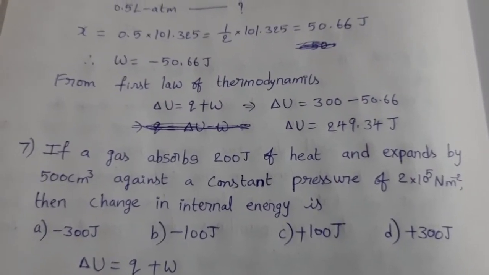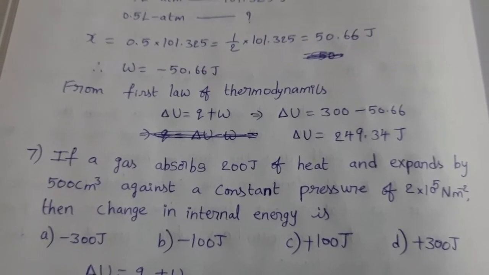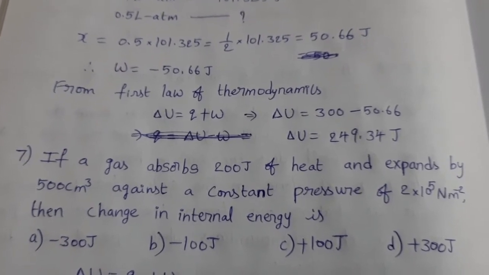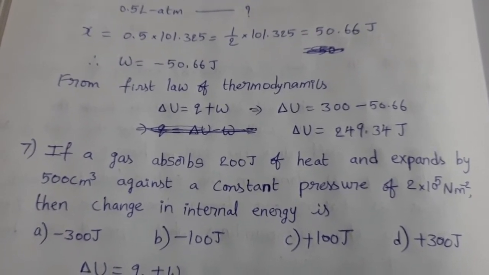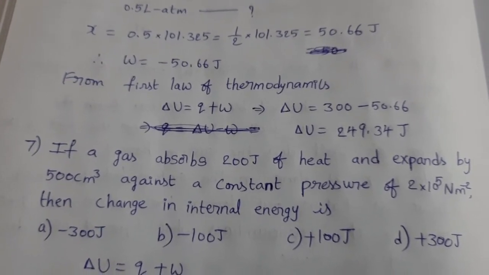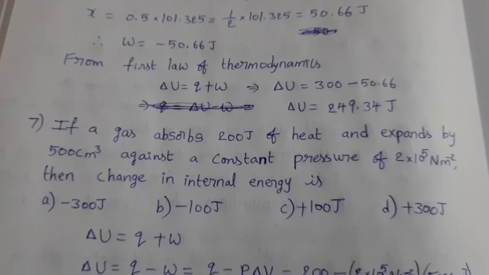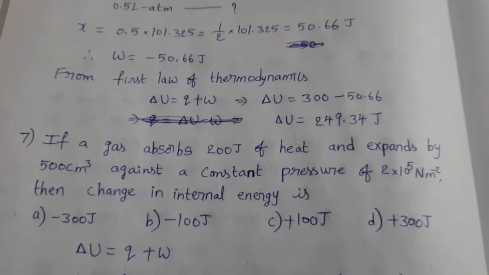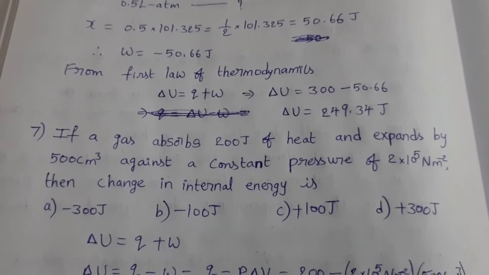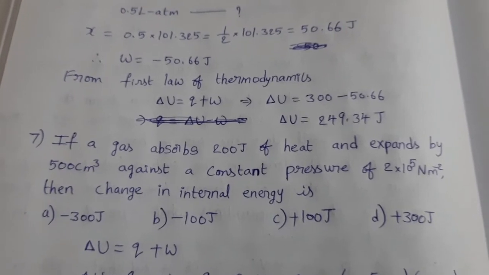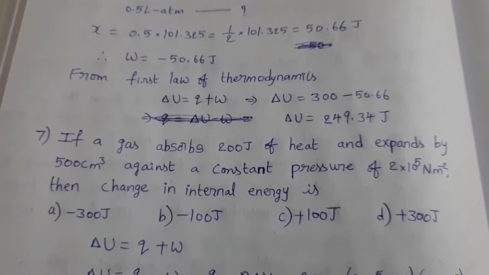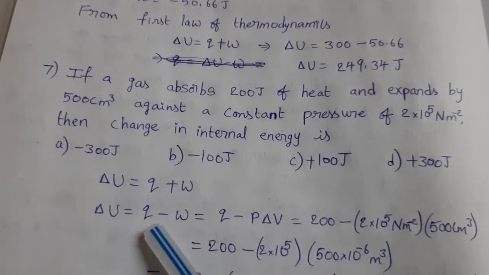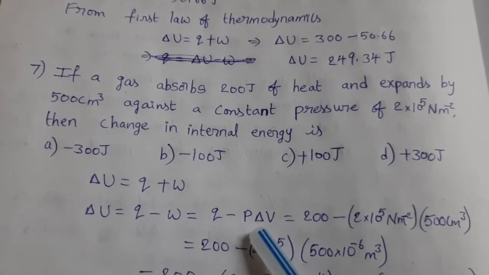If a gas absorbs 200 joules of heat and expands by 500 centimeter cube against a constant pressure of 2 into 10 power 5 Newton per meter square, then the change in internal energy is? So first law of thermodynamics, delta U equals Q plus W. Here the gas undergoes expansion by absorbing 200 joules of heat. Expansion means work is done by the system, so the sign of work is negative. That's why Q minus W, where W means P delta V.